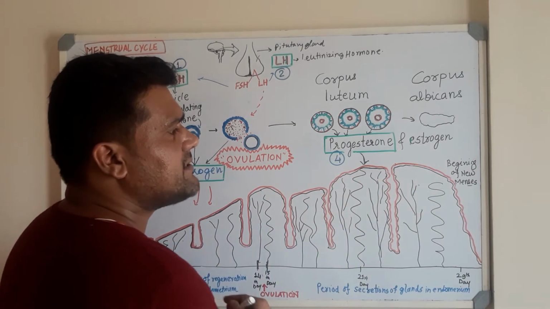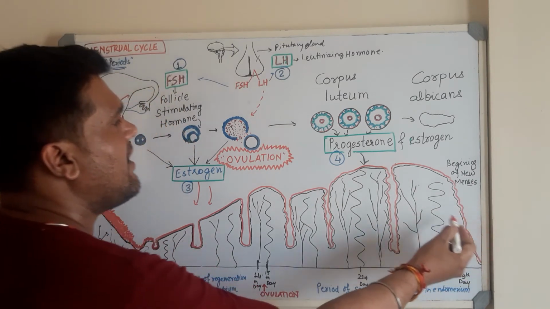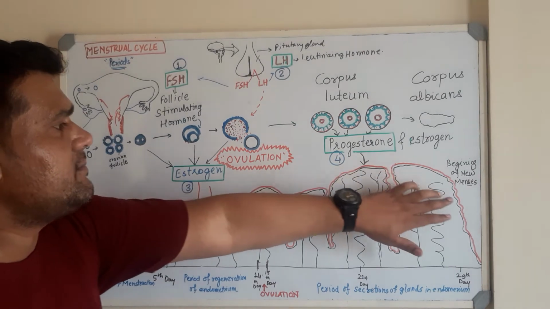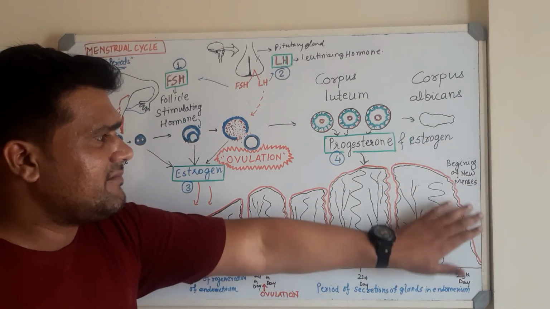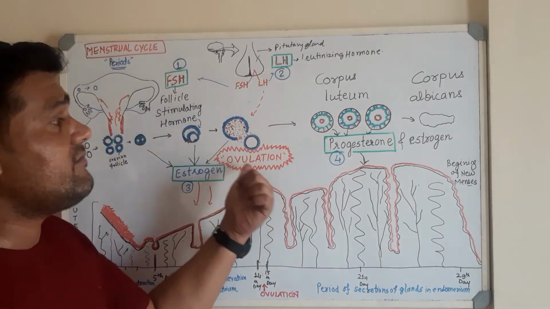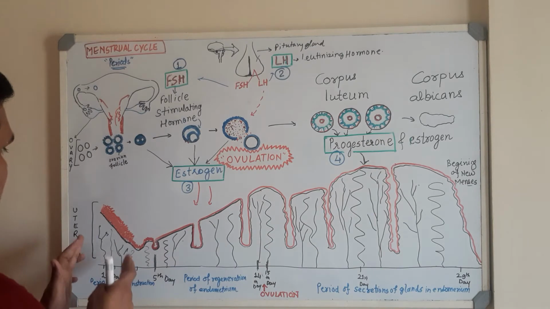Okay, so what happens after 28 days, there is degeneration of this particular wall, and again there is a bleeding that takes place. Along with this bleeding there is endometrium, यहाँ के जो tissues रहते हैं वो, plus the ova which is not being fertilized. ठीक है, ये ova वो menses के साथ में बह जाता है. तो this lasts for 5 days.